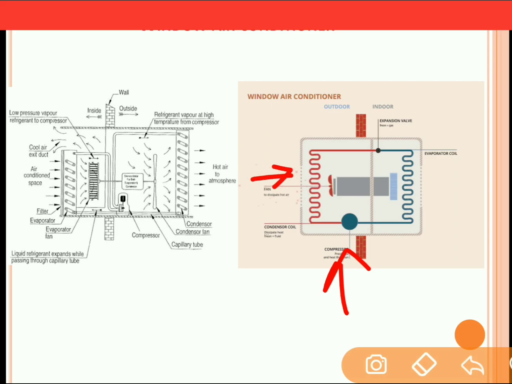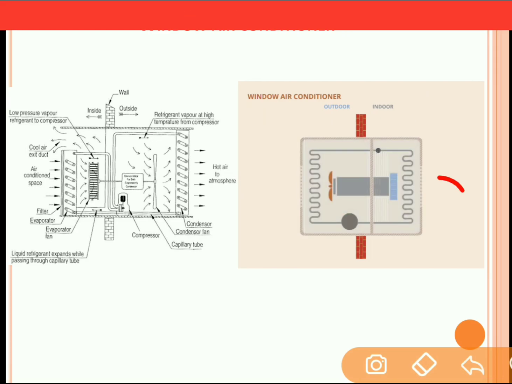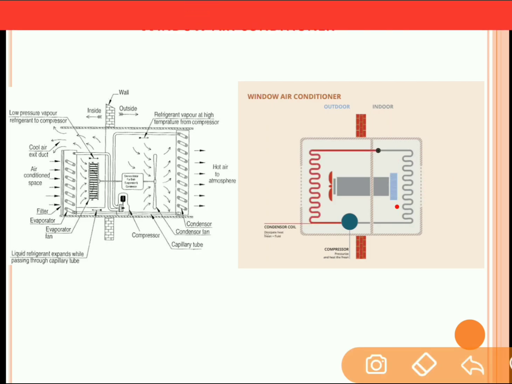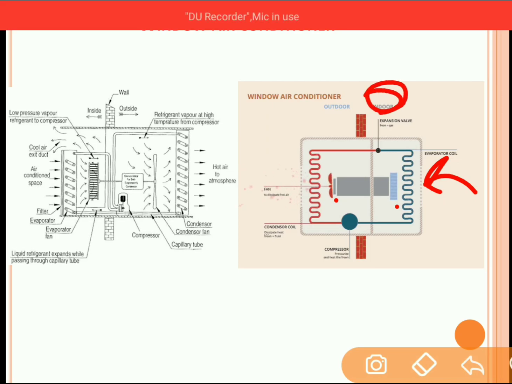This is the condensing coil, and this surface is the outside, the surrounding, and this is the indoor space. From this indoor space, the air which is to be cooled will enter into the evaporator. These are the evaporator coils, and beside the evaporator coils and the condenser coils there are fans. Air from the space which is to be cooled will enter into the evaporator, and this is the indoor space which is to be cooled.